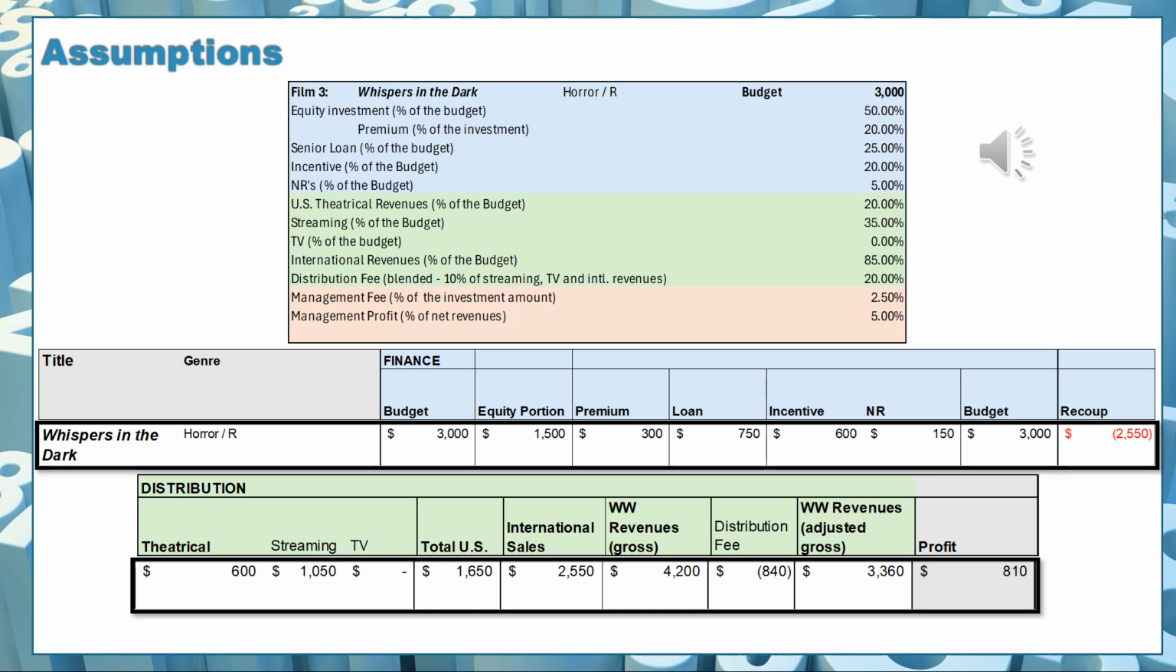My distribution fees in connection with that will be $840,000, leaving me with an adjusted gross revenue of $3,360,000. If I'm deducting the amount I have to recoup, which is $2,550,000, I end up with a profit of $810,000.